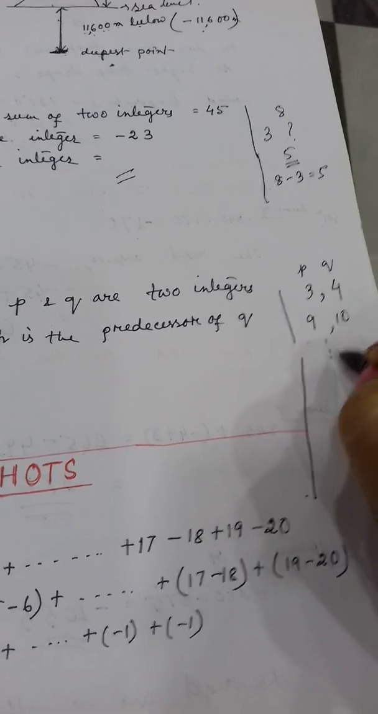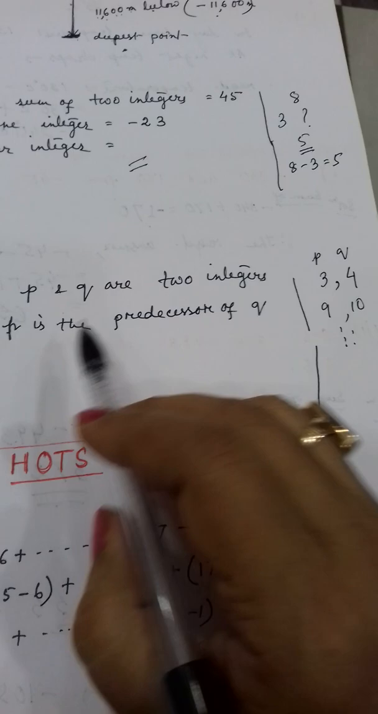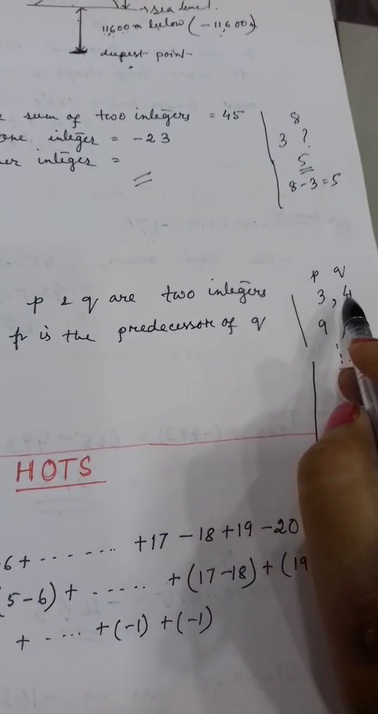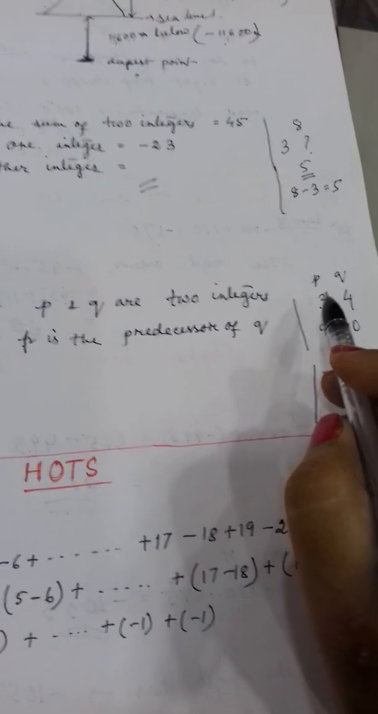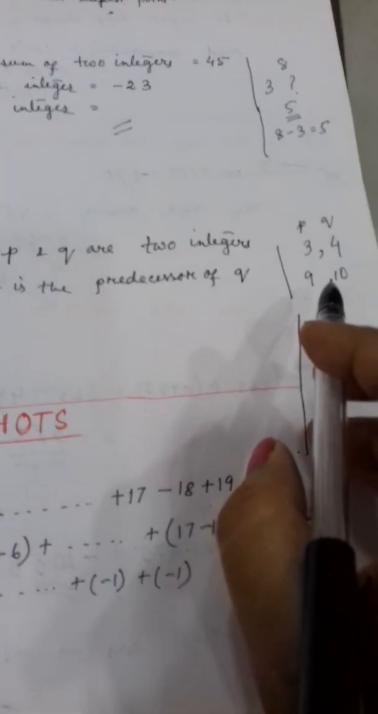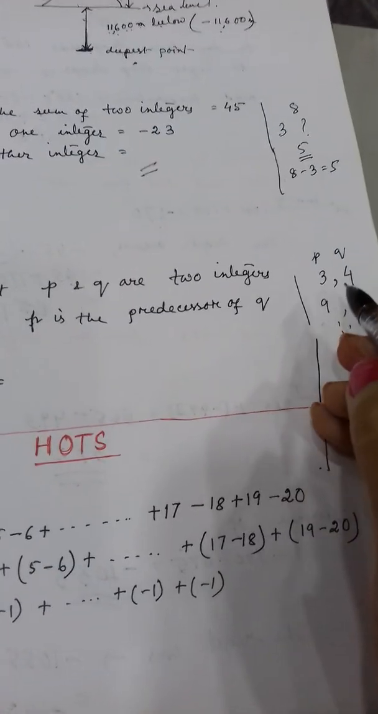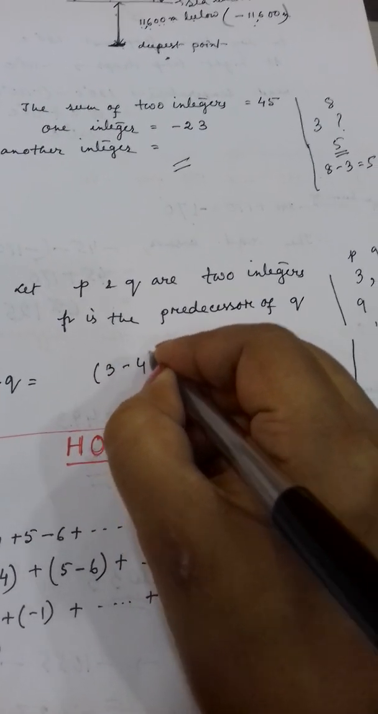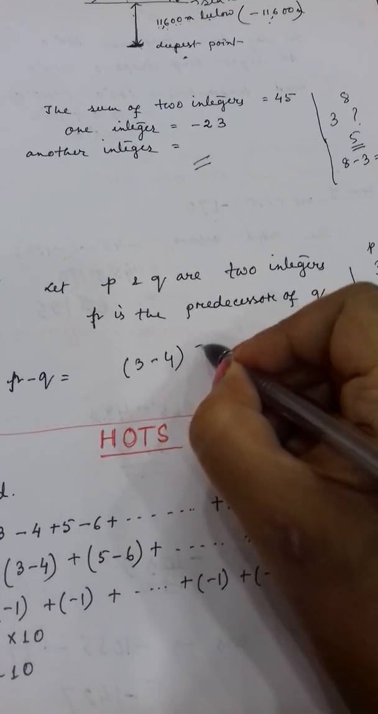Clear or not? In this way, any integer you can consider, but with the condition that P is the predecessor of Q. Clear or not? That means 1 less than Q. P will be 1 less than Q. Then if this condition you have to apply, then what will be P minus Q? Tell me. If you take this example, P as 3 and Q as 4, then what will be its value?